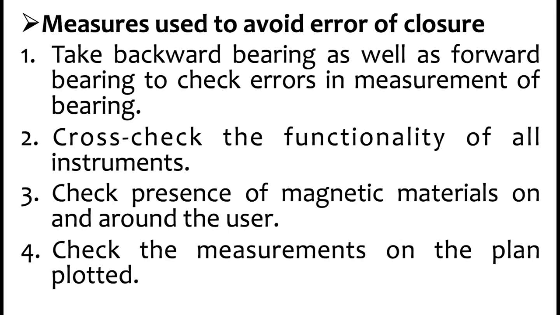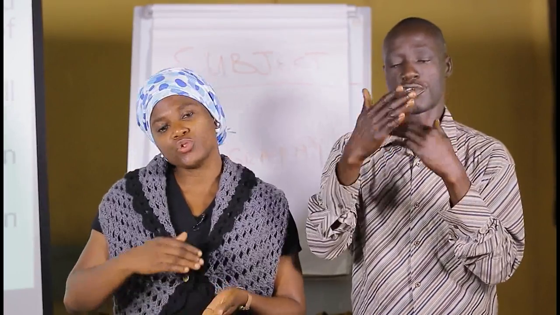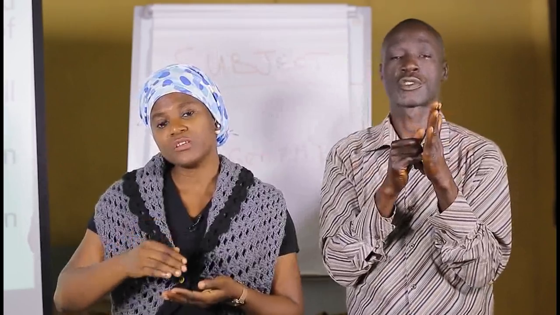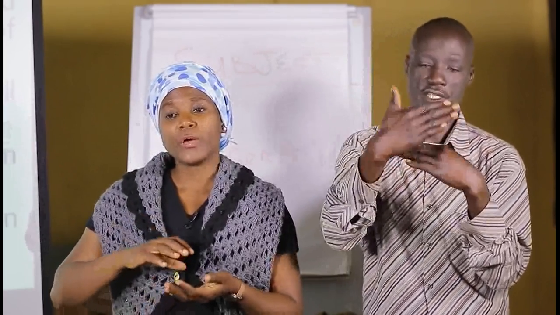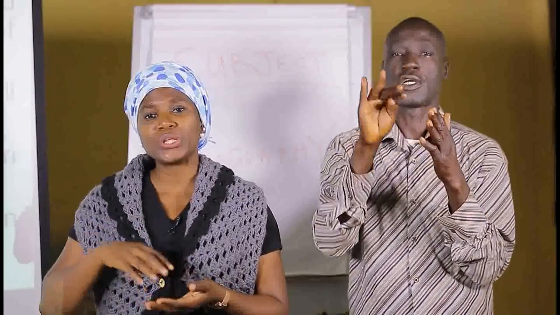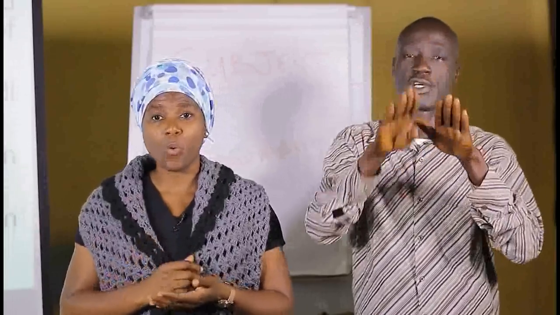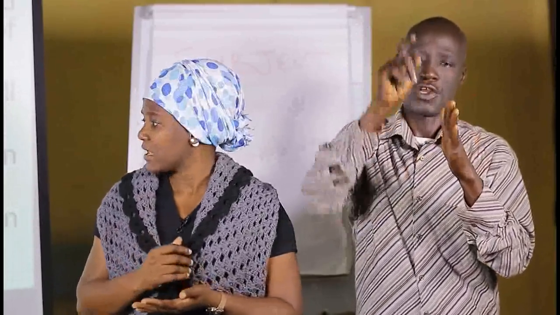What then are the measures that we should take to avoid error of closure? One, take backward bearing as well as forward bearing to check errors in measurements of bearing. Now, when we say backward bearing, we'll show you a diagram later that will explain what it means. But when you take your forward bearing, you take the backward bearing because angles in a circle is 360 degrees. So they must balance. Your backward and your forward bearing must balance.